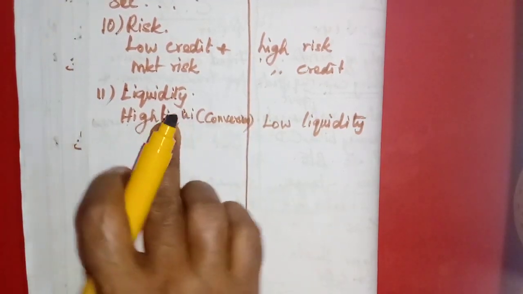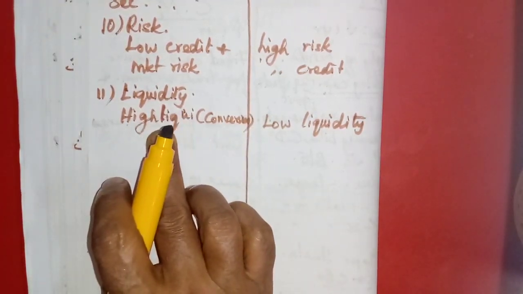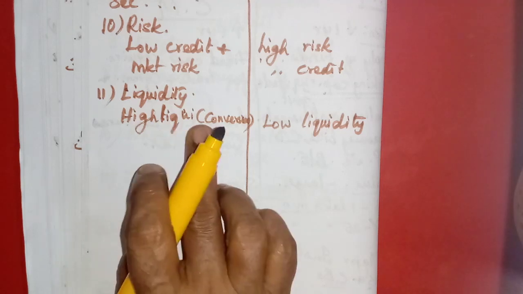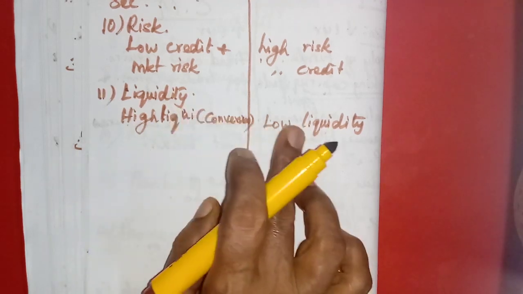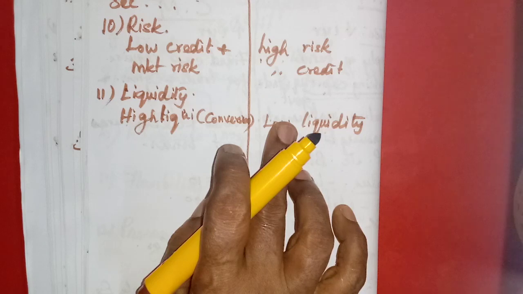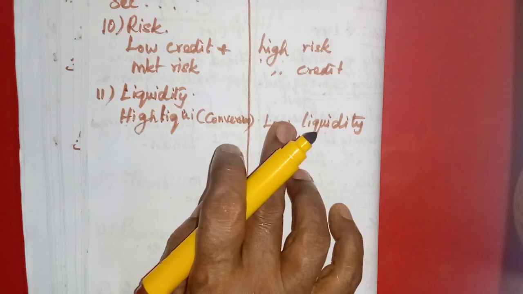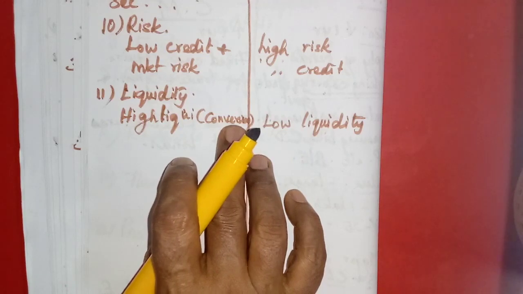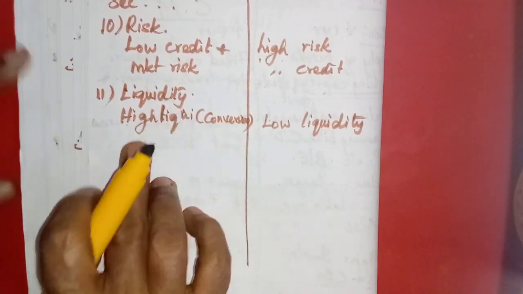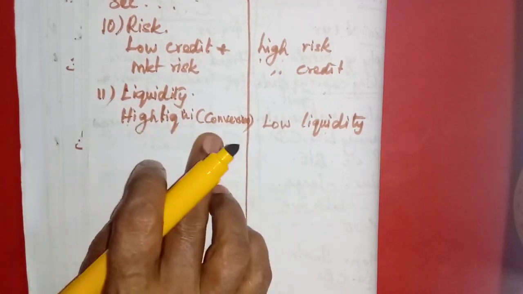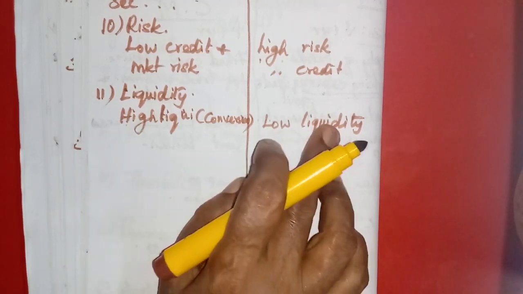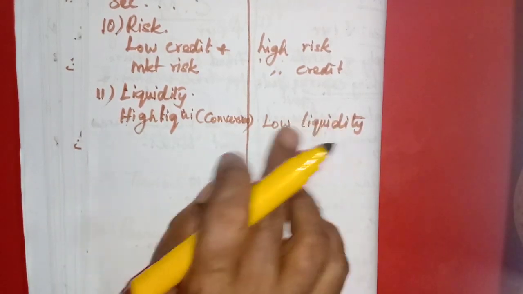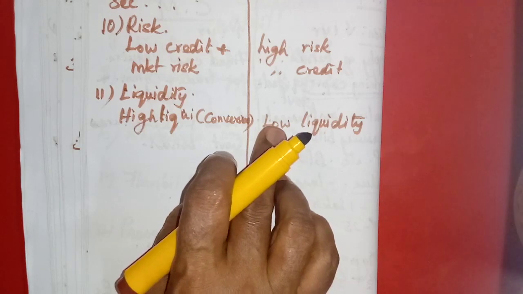Within a short period we can convert these instruments into cash. But shares and debentures, until we find some person to sell them, we cannot convert them into cash. That is why the capital market instruments have low liquidity.